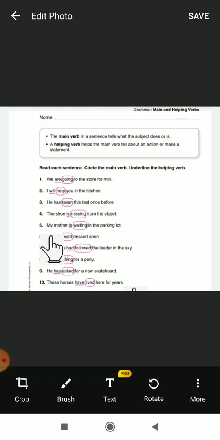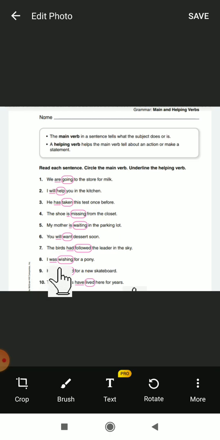Next, my mother is waiting in the parking lot. Waiting is the main verb, and is is the helping verb. You will want dessert soon. Want is the main verb and will is the helping verb. The bird has followed the leader in the sky. Followed is the main verb and has is a supporting, or helping, verb.